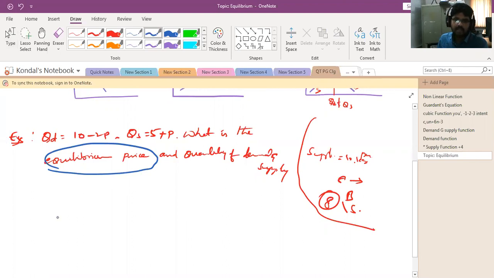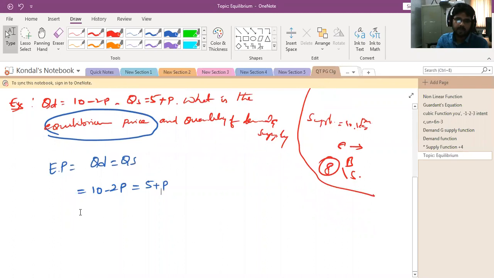When the demand curve and supply curve intersect each other at a particular point, that point is called the equilibrium. So the equilibrium point is where quantity demand is equal to quantity of supply, QD equals QS. So 10 minus 2p, the demand function, is equal to 5 plus p.